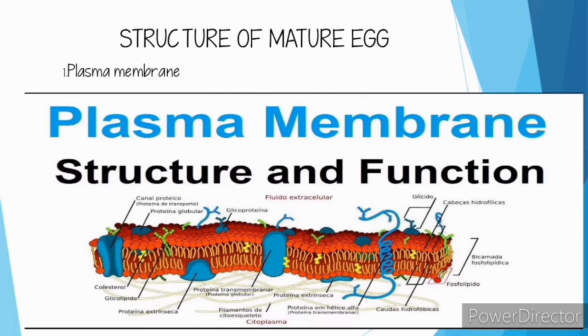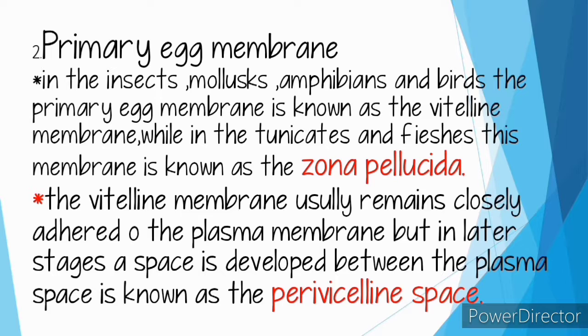So, primary egg membrane. In addition to the plasma membrane, the egg of most animals, except the sponge and certain coelenterates, consists of certain other additional egg membranes. These membranes are known as primary and secondary egg membranes. The primary egg membrane is secreted around the plasma membrane by the oocyte itself.